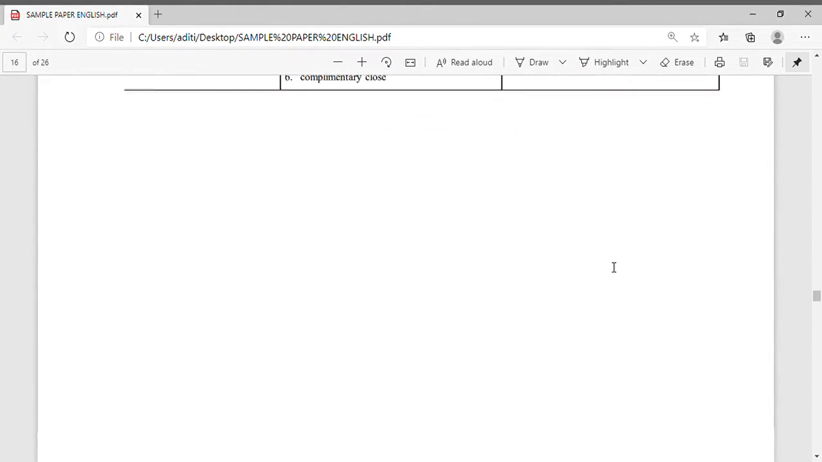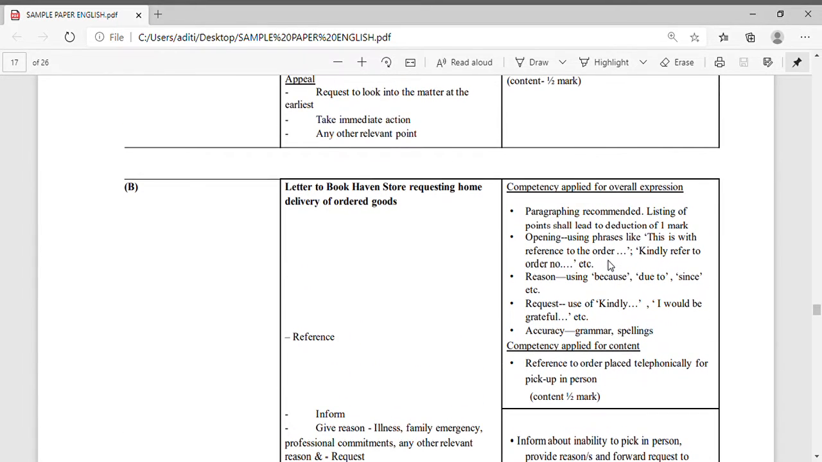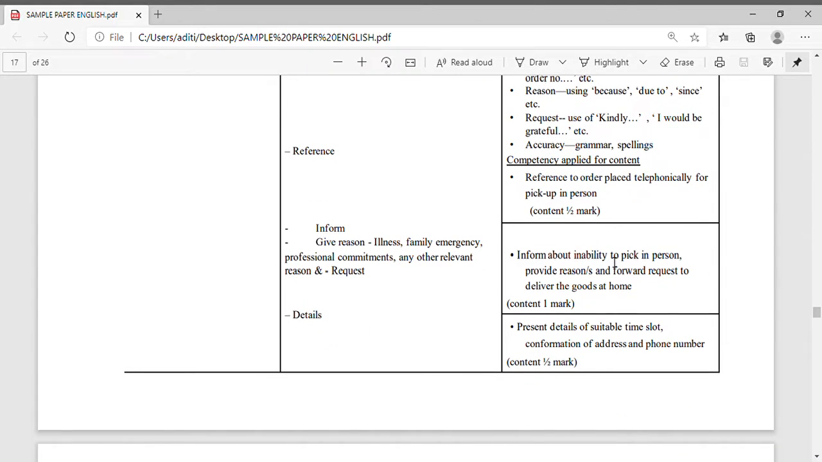Now come to B. This was also to write a letter to a book store. A letter to Book Heaven store requesting home delivery of ordered goods. You have ordered the books, and for that you have to write a letter. So how will you write the letter? You can see what points you have to write: reference, inform, give reason, like illness, family emergency, why you are ordering such things telephonically.